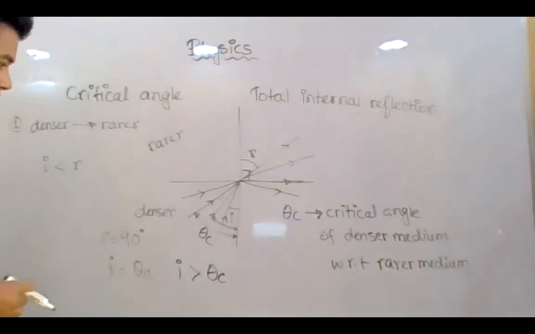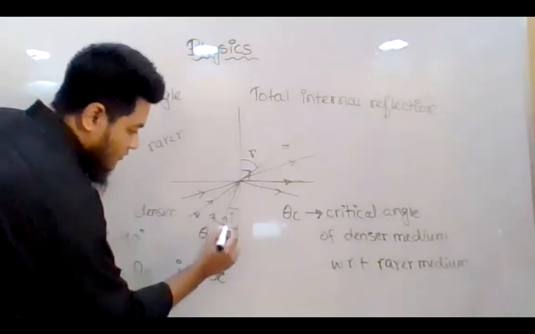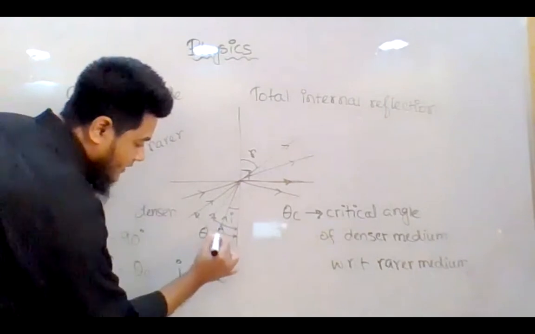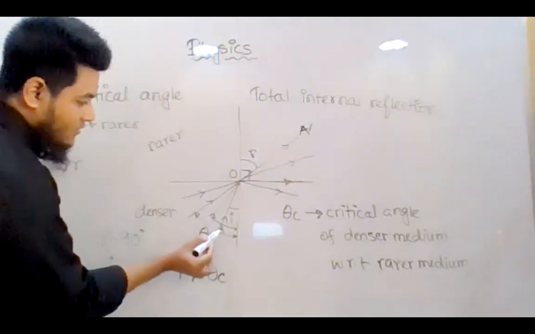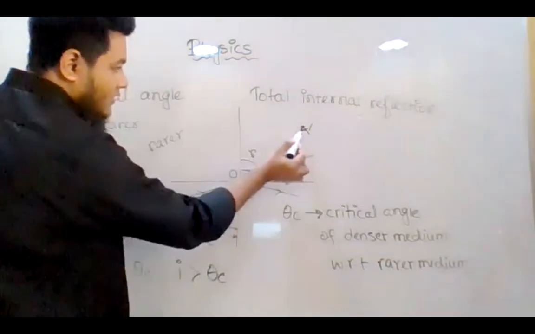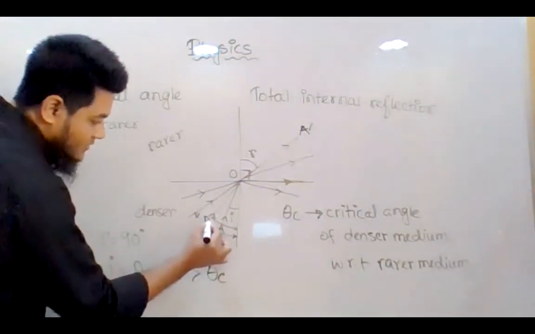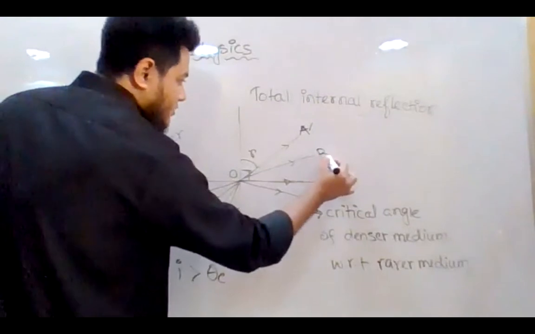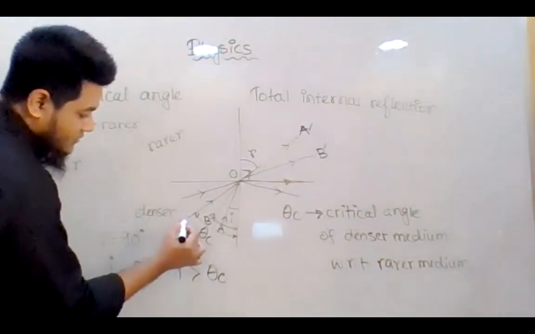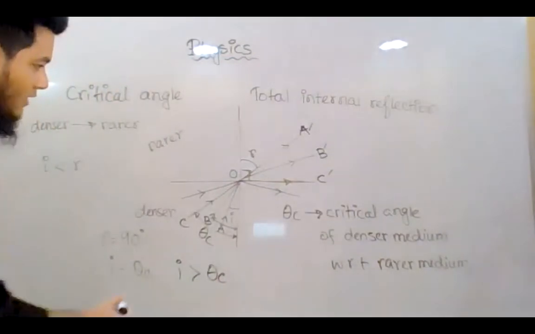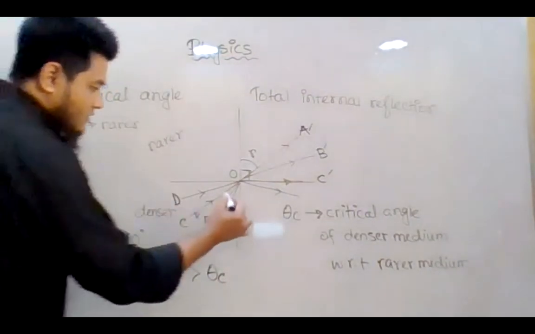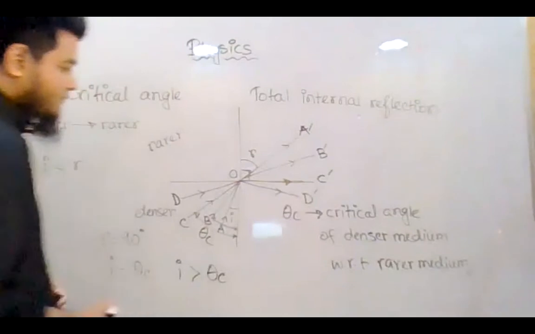Okay, for your convenience, let me write it like A, A prime. So you understand, when the light is going from A, the refracted ray is A prime, and let us say this is B, so this is B prime, and this is C, so it will be C prime. Okay, and now we have D, so for D it is D prime.